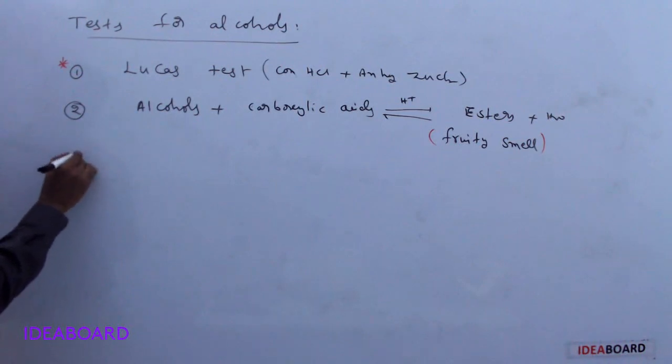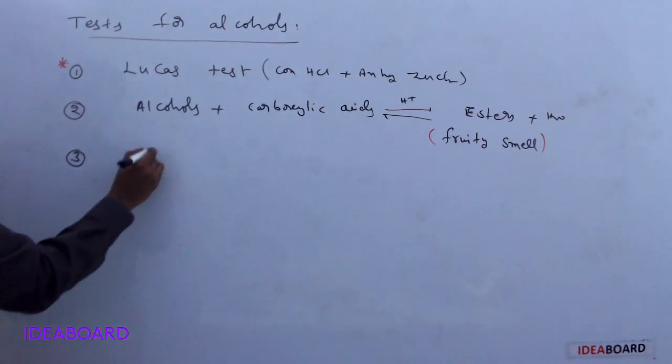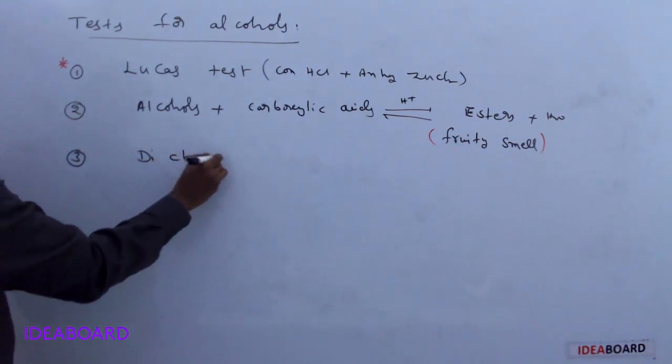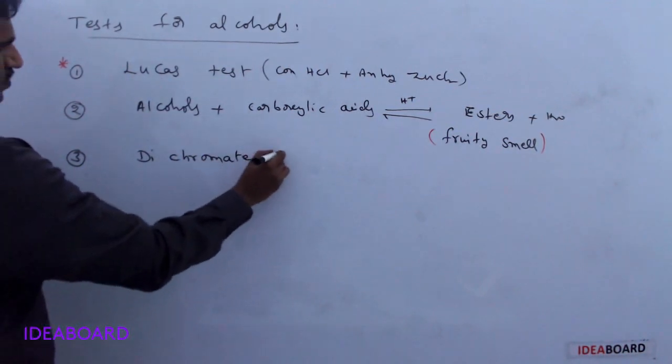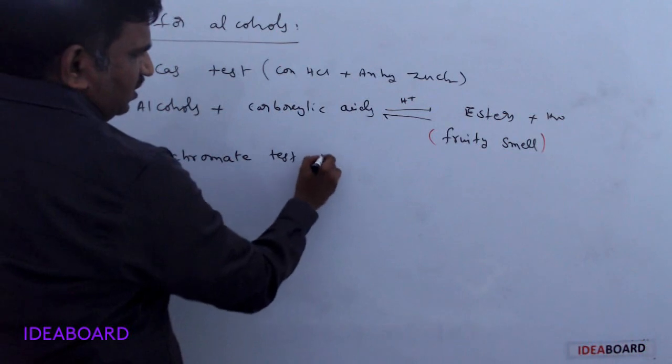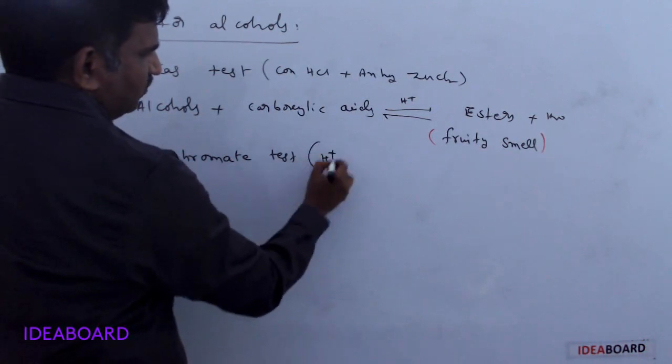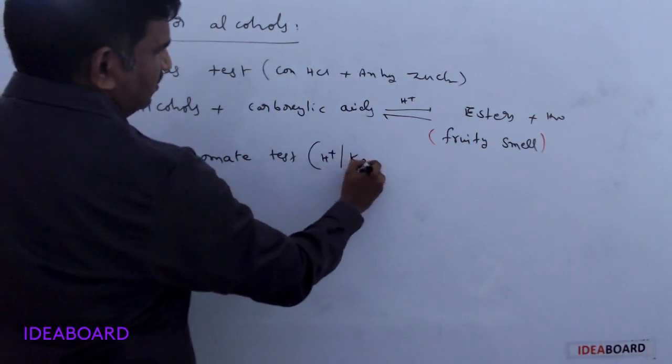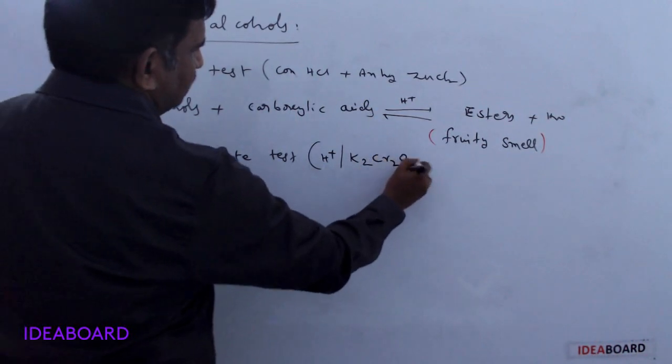And the third one is the dichromate test, also called the oxidizing test. Here, as we gave in the oxidation reactions, we use acidified K2Cr2O7.